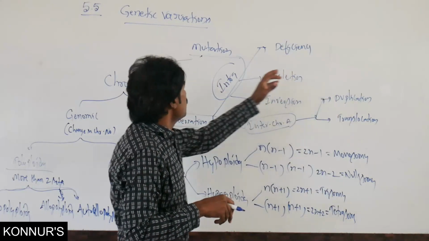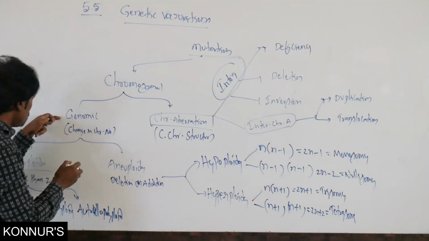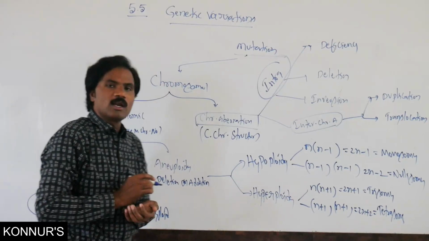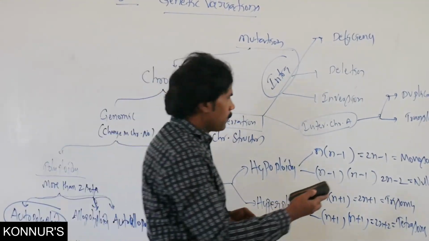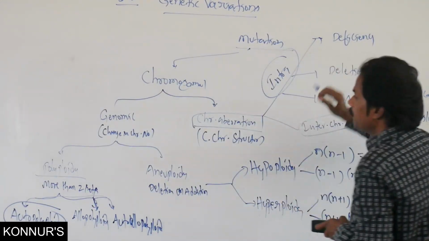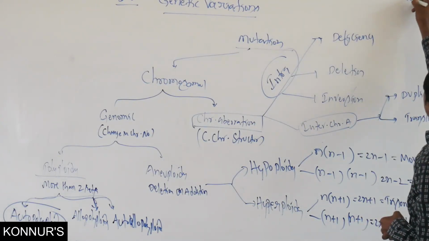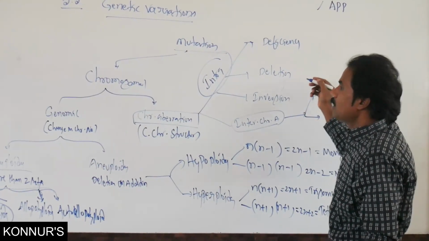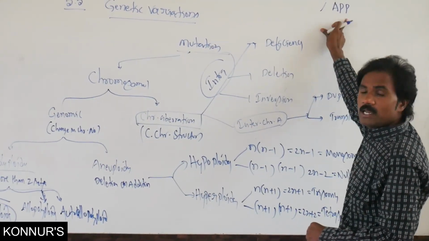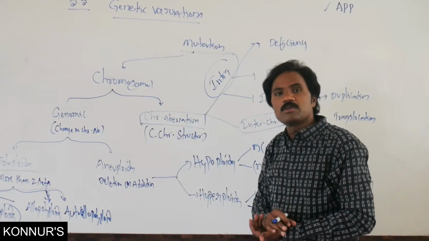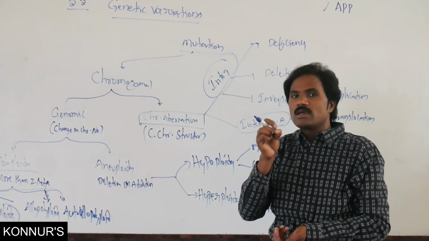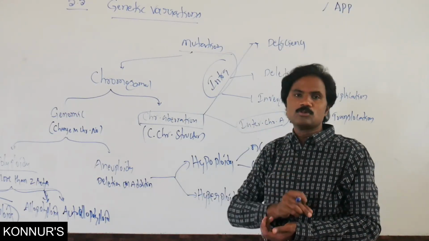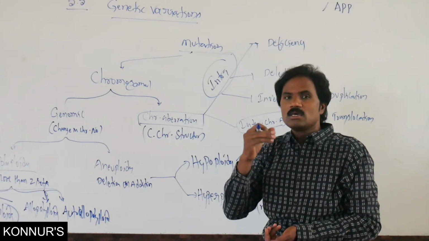But here, in genomic polyploidy, autopolyploidy, say any one example of autopolyploidy. In autopolyploidy, the name itself represents it: an increase in the number of genomes within the same chromosome set.